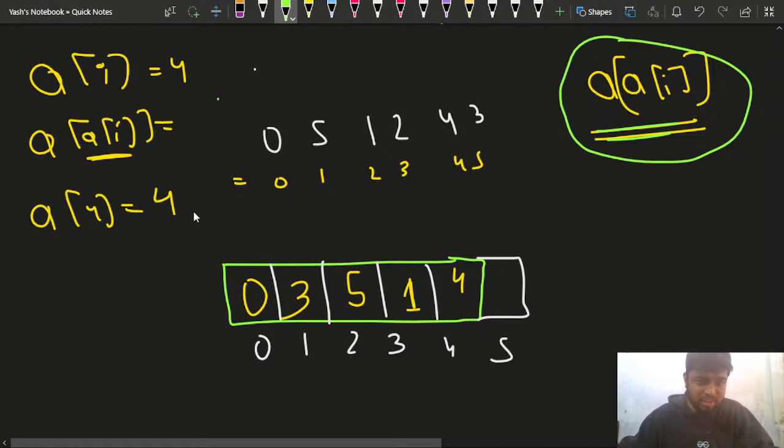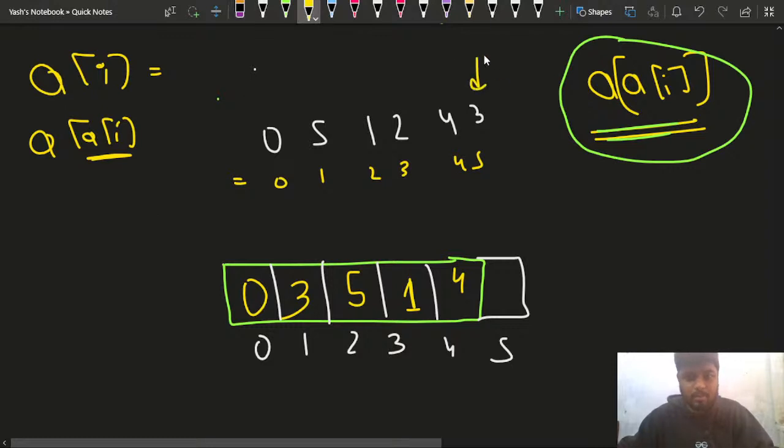Now, what is happening with this 4? 4 will remain here. Now, next up, what is my a of I? So I'll move here. Once I move to this 3, my a of I is 3. What is a of 3? A of 3 is nothing but this element 2.